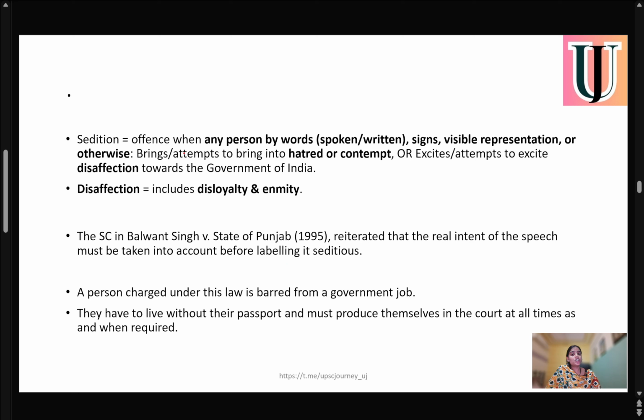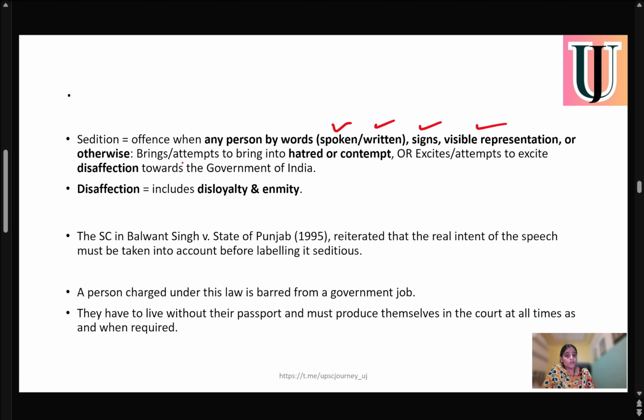So sedition is an offense by any person. It is not something that you do only by spoken or written words. It can be spoken, written, or by signs or visual representation. If you are creating any visual representation that creates hatred among the citizens, that person will also be considered seditious and can be tried under the BNS section 152.